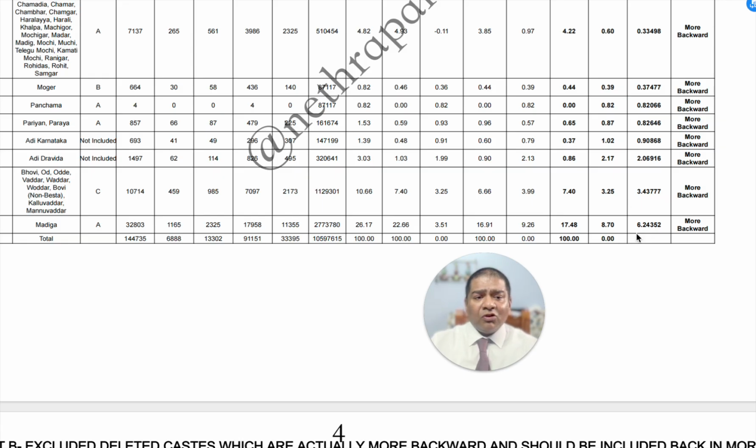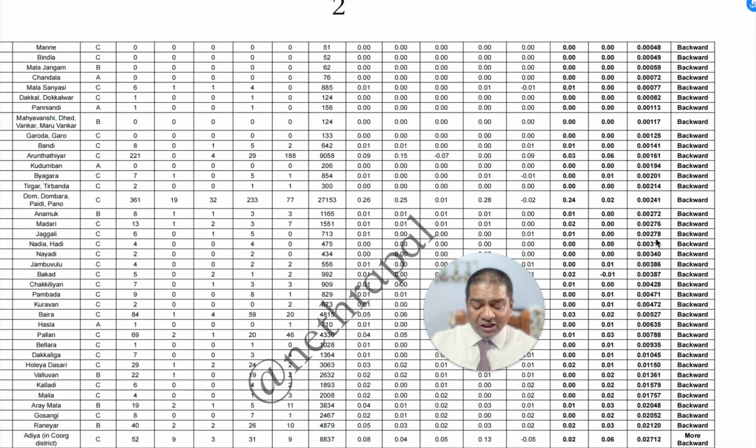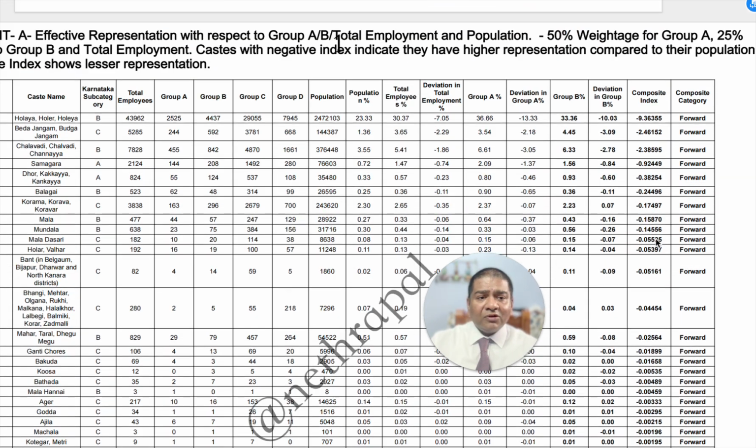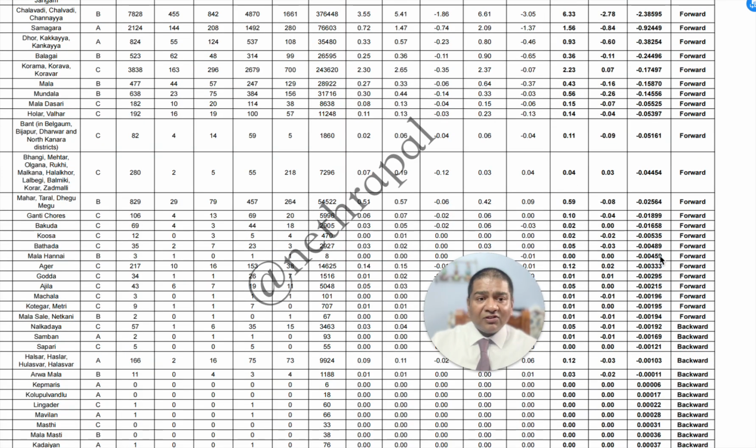Now, what we did was we split this using the composite index. A composite index greater than 0.0212, we considered as more backward. The backward index is from minus 0.0019 to 0.02120, because this is all statistical analysis we have done, and those are considered as backward. And the forward groups are the very high negative numbers, less than minus 0.00192. So this is the result which we are getting.